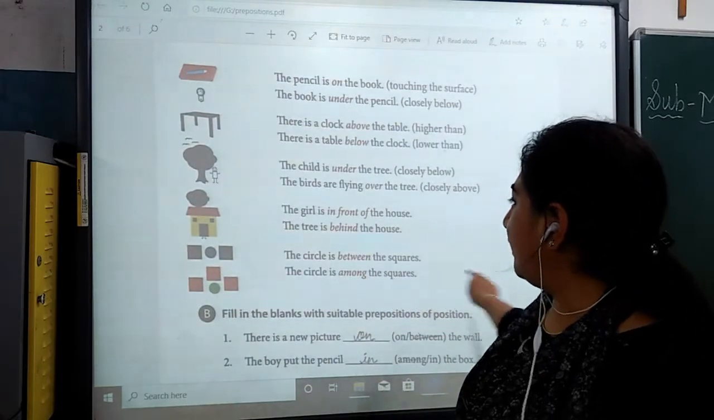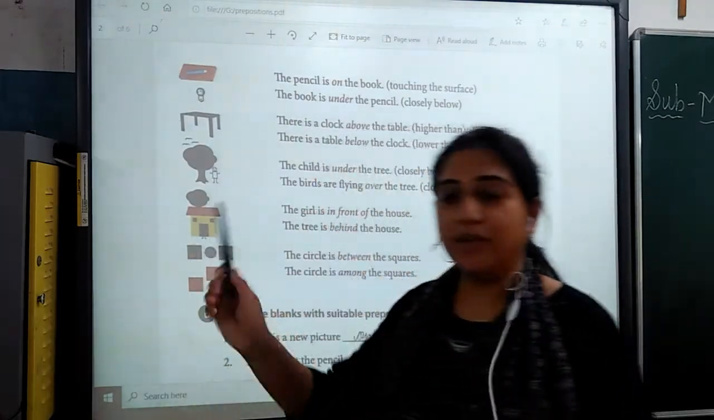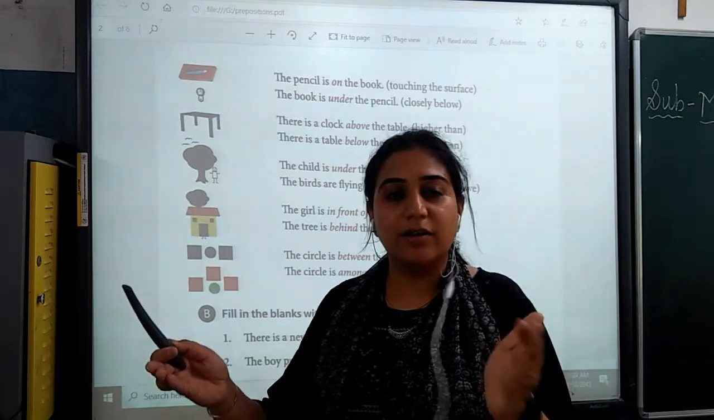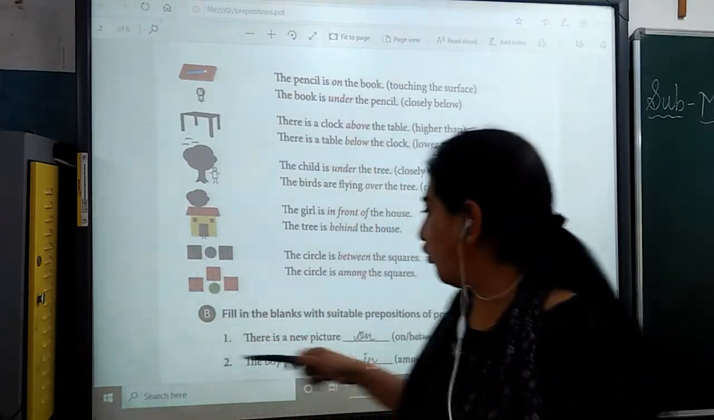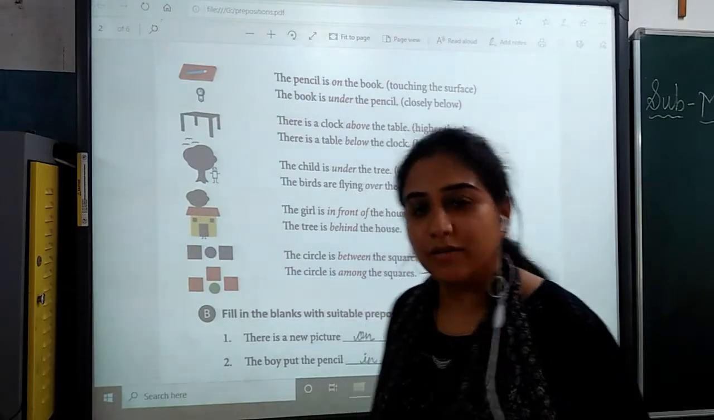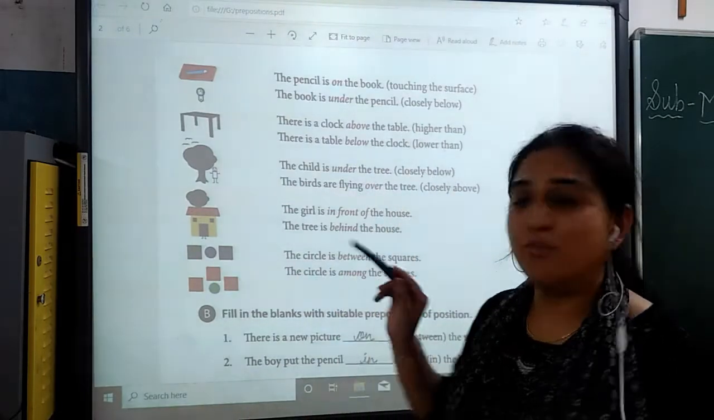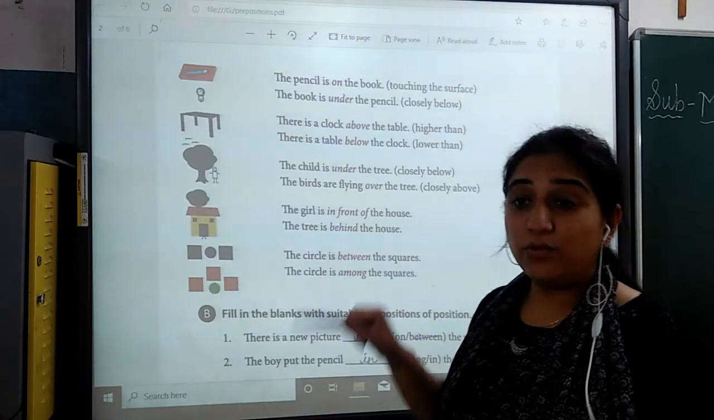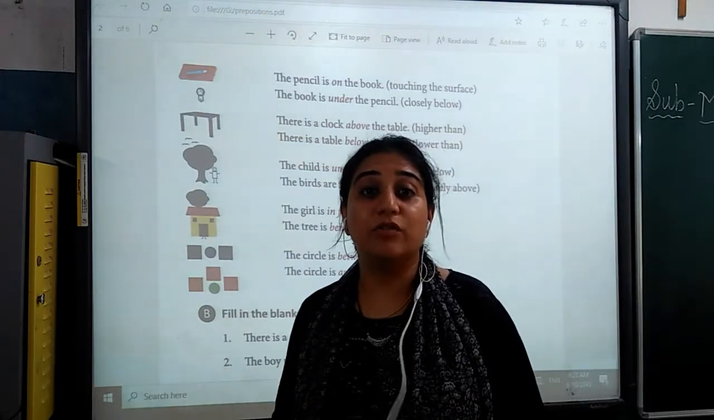The circle is between the squares. Yes, the circle is between. ये भी position हुई. Circle कहाँ है? दो squares के बीच में. And the circle is among the squares. Among यानी उन सब के बीच में ही है. So I hope students you are clear with the position.